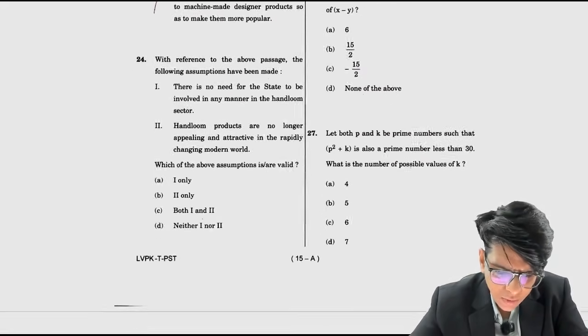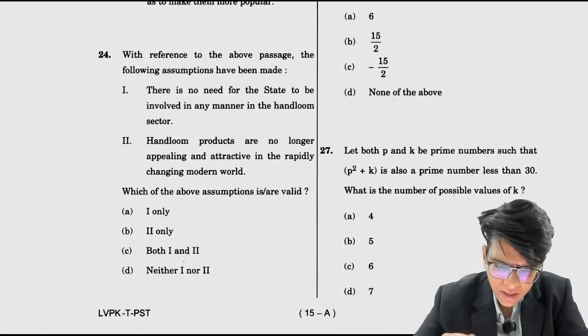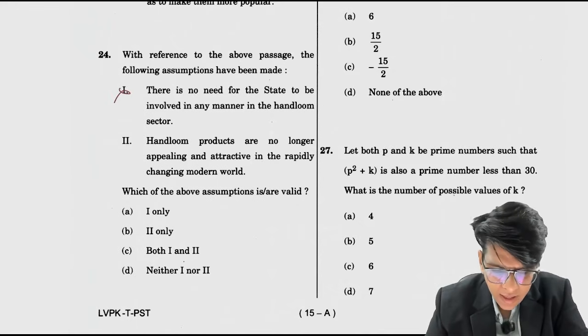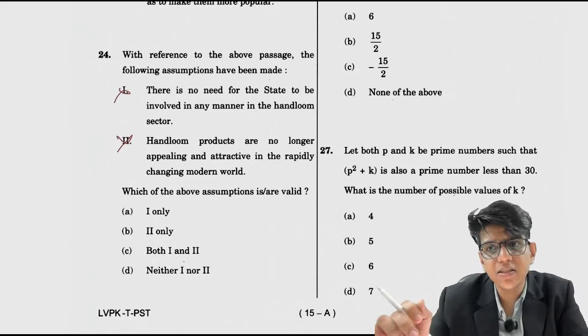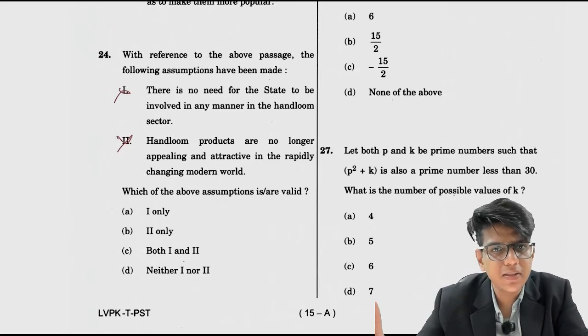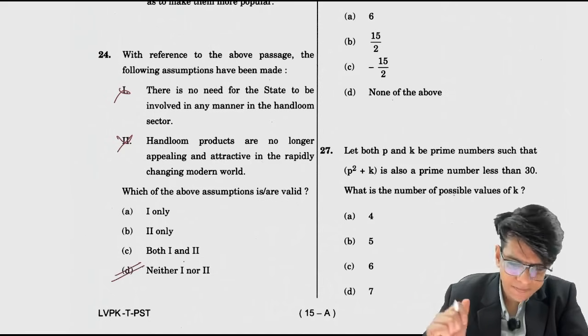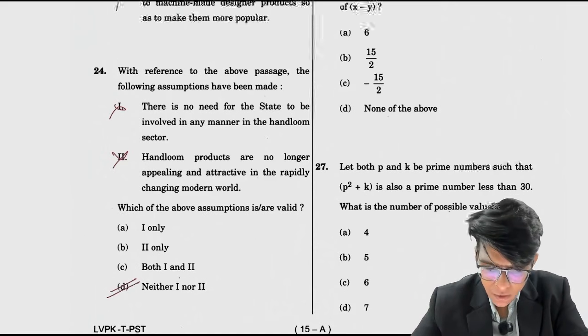With reference to the above passage, the following assumptions have been made. There is no need for the state to be involved in any manner in the handloom sector. It is not necessarily unnecessary, we can't make such a claim. Handloom products are no longer appealing and attractive. Whether they are appealing and attractive or not is not talked about. It is not because of the rapidly changing market, the problem is in how we are projecting it and how we are making people perceive it. So the answer is option D. Done, 24 are done.